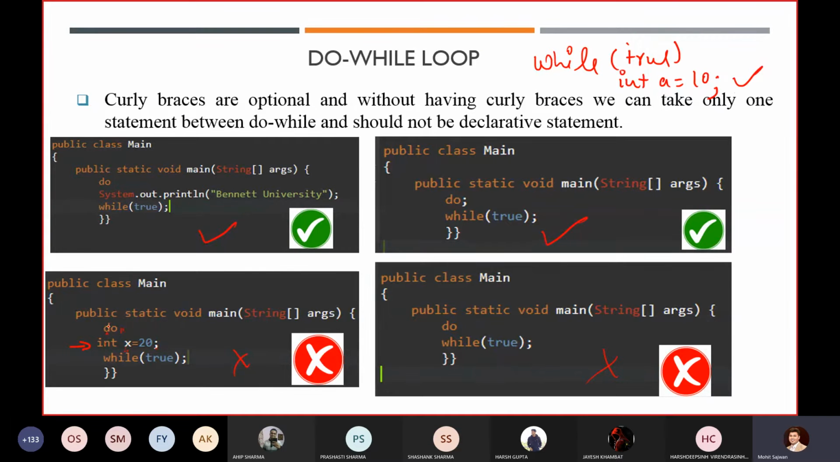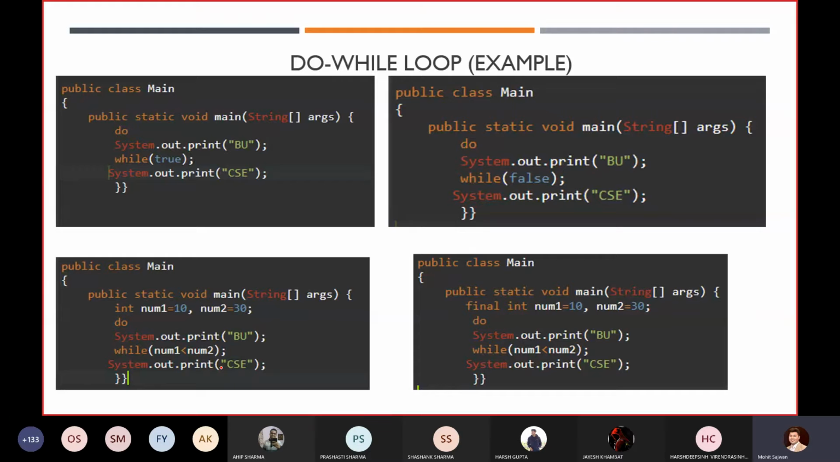Similarly, here also in your do part, if you are not using curly braces and you are directly declaring some statement, you cannot do that. Declarative statements are not allowed if you are not using curly braces. So it is invalid in Java. Similar to while and if, in do while, if you are not using curly braces, always remember, please don't use a declarative statement. Okay, so let's go for one more example.